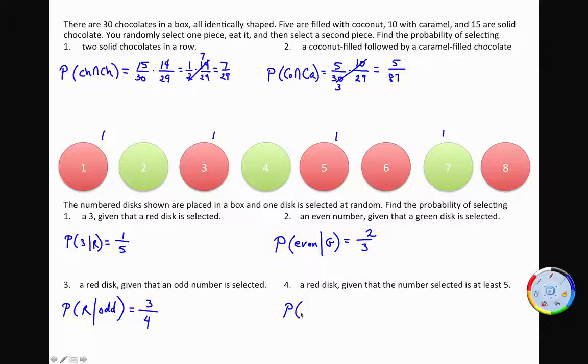Find the probability of selecting a red disc given that the number selected is at least 5. Greater than or equal is our mathematical representation of at least 5. Well, if it's at least 5, right, then that's one of these discs. And what's the probability it's red out of these discs? 3 out of 4.